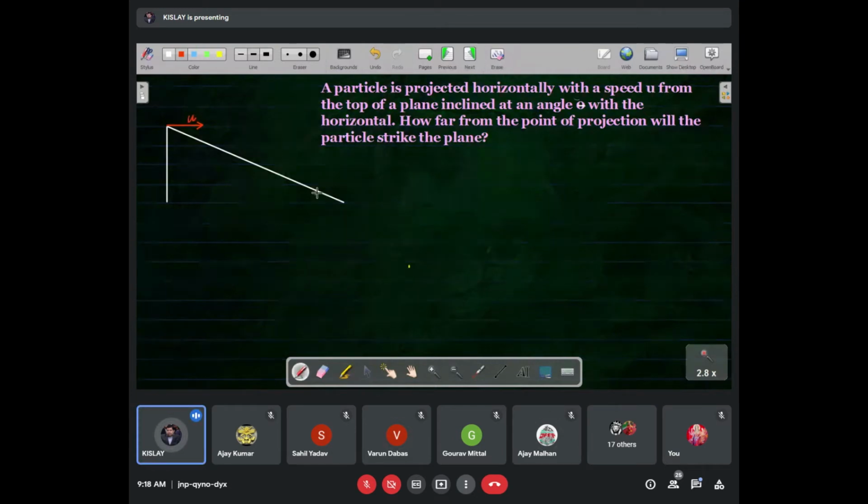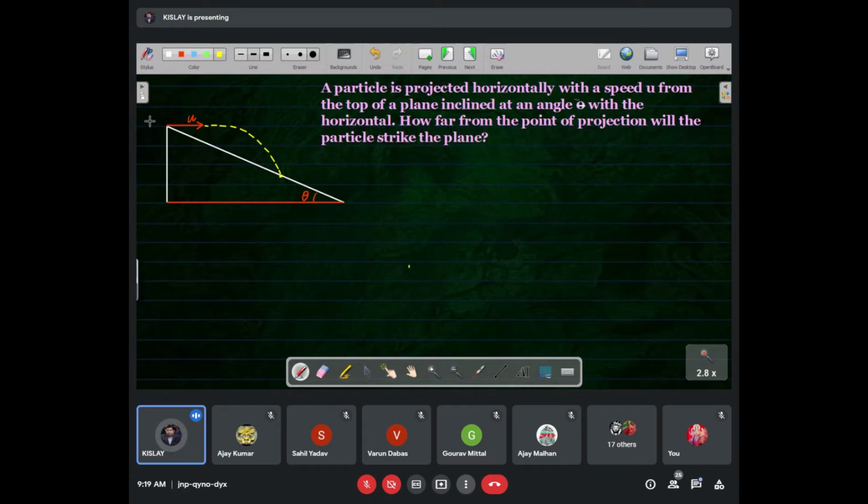Its initial velocity is u, and this angle is given. This angle is theta. Okay. I hope it is clear. Is the situation clear? Good. Now, what should be the path? This will be the path. Means the object has to fall here at this point.